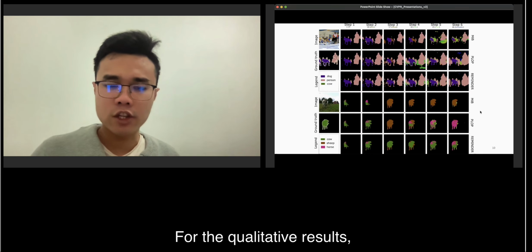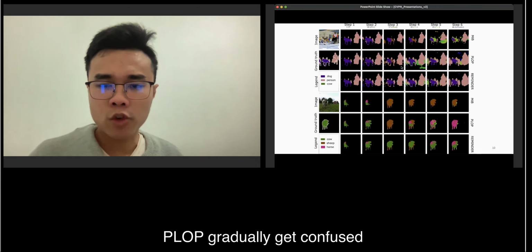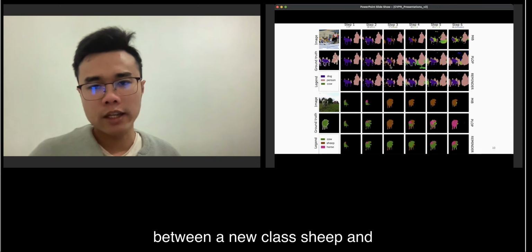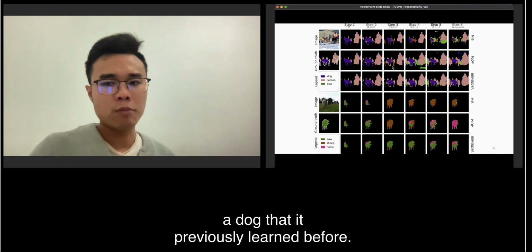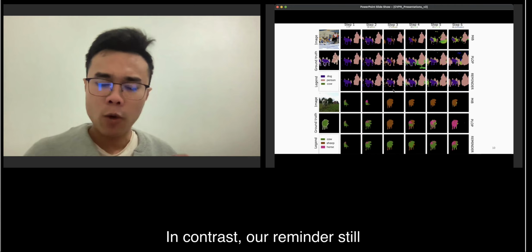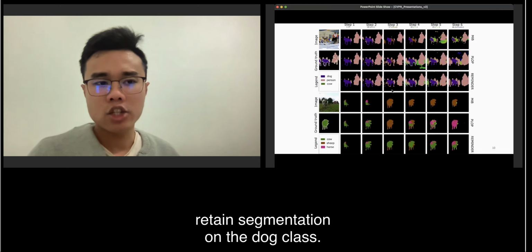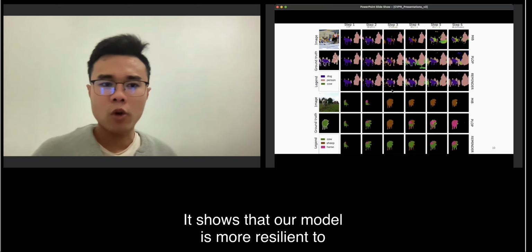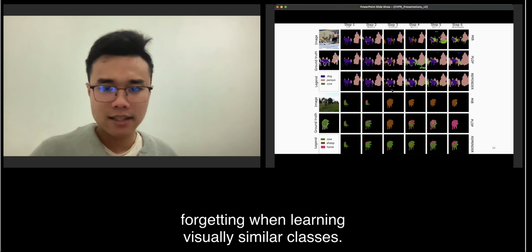For the qualitative result, we can see that the model, when training on PLOP, gradually gets confused between the new class, ship, and the dog that it previously learned before. In contrast, our REMINDER still retains segmentation on the dog class. This shows that our model is more resilient to forgetting when learning visually similar classes.